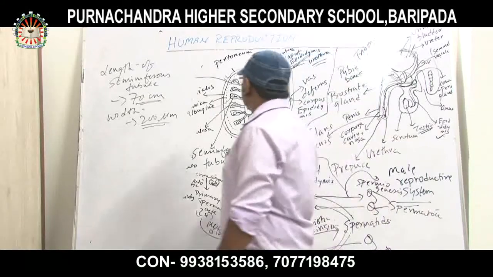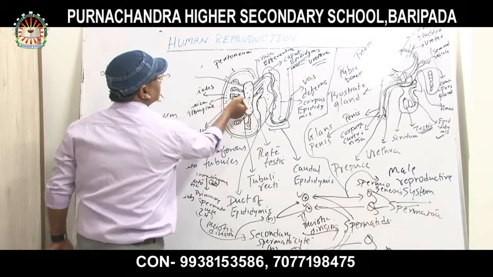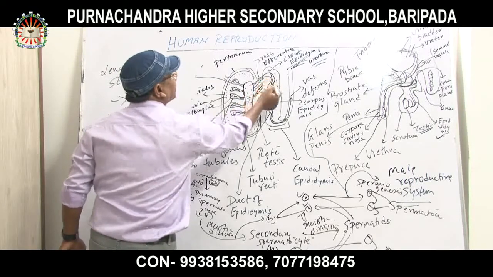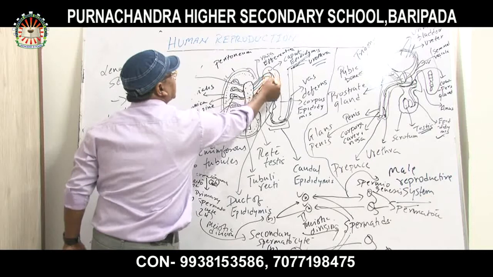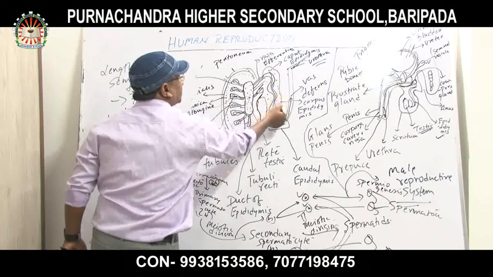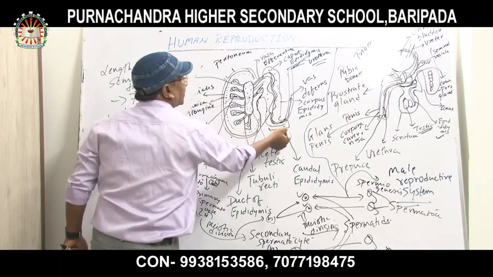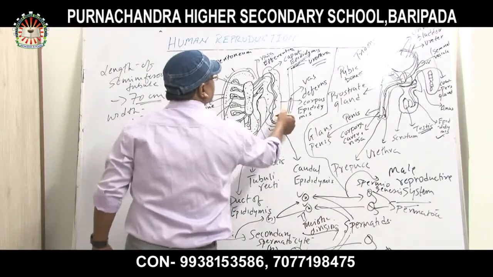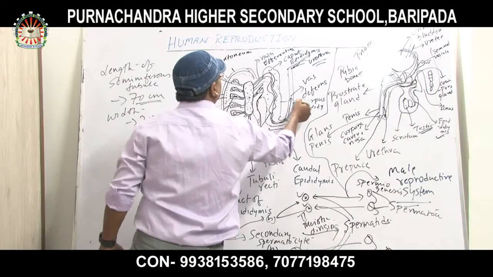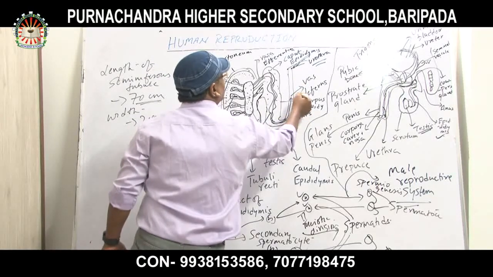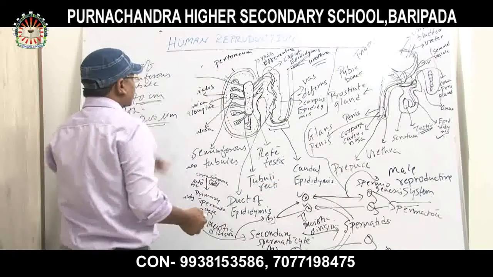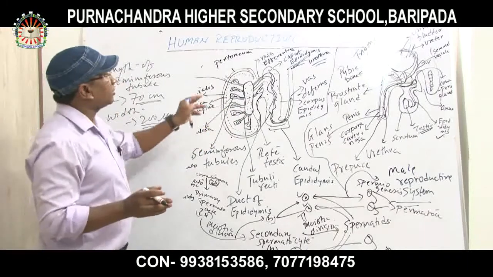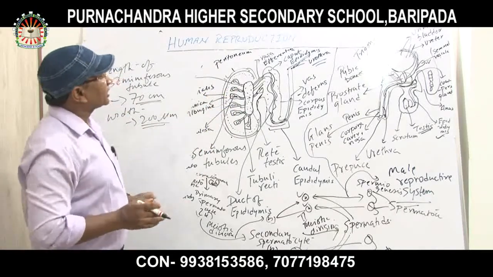First, sperms get produced in the seminiferous tubule, then go to the rete testis, then to the epididymis, first the caput epididymis. Then the sperm moves towards the lower side of the epididymis called the caudal epididymis. From the caudal epididymis, the sperms are carried to the urethra through the vas deferens. So this is the function of traveling of sperms in the male reproductive system.